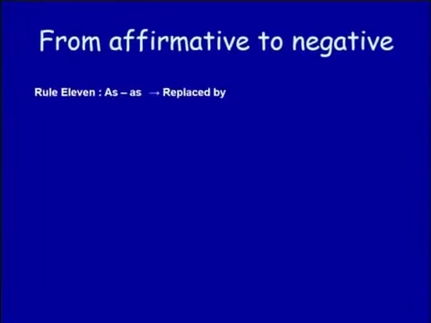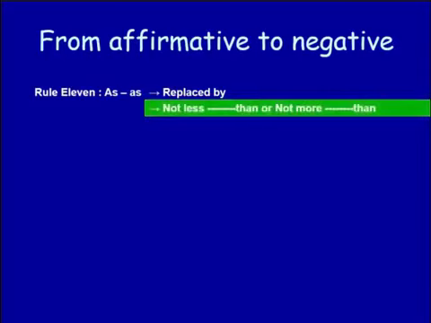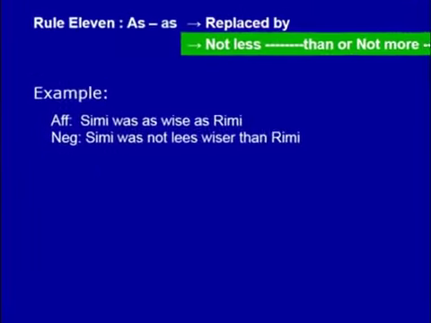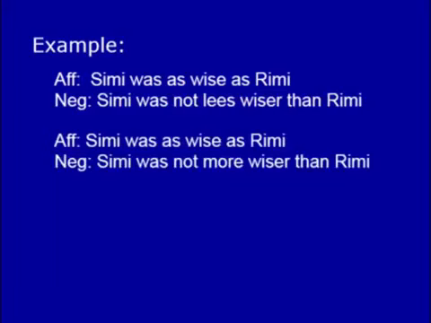Rule number 11. As is replaced by not less than, not more than. Instead of the first as, not less or not more. Then we'll have to use the comparative form of the adjective, and instead of the second as, we'll have to use than. Look at the example. Affirmative. Simi was as wise as Remy. Simi was not less wise than Remy. So instead of the first as, we'll have to use not less or not more. Then we'll have to use the comparative form of the adjective. And instead of the second as, we'll have to use than.